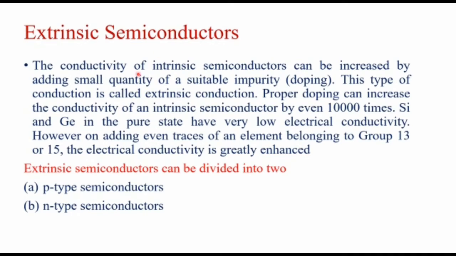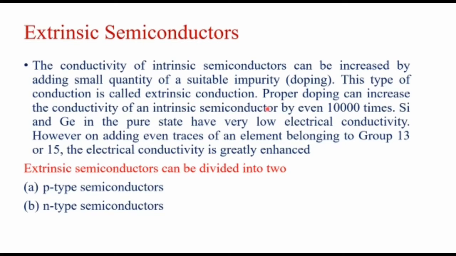The conductivity of intrinsic semiconductors can be increased by adding small quantity of suitable impurity. So by adding this suitable impurity, the process is known as doping. This type of conduction is known as extrinsic conduction because we are using foreign impurities. That is why extrinsic conduction.